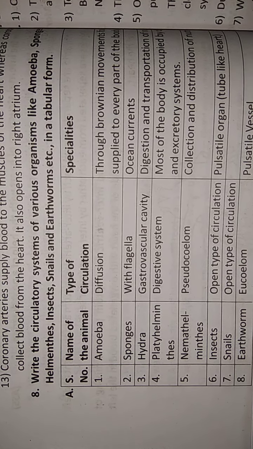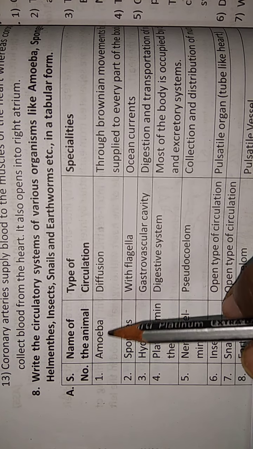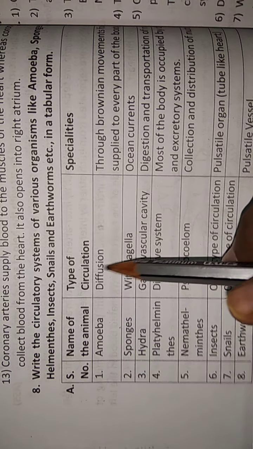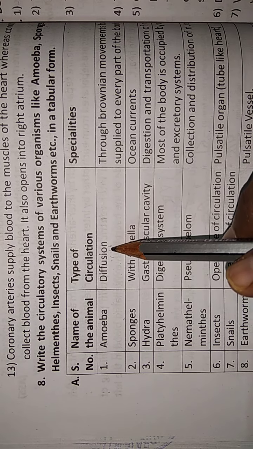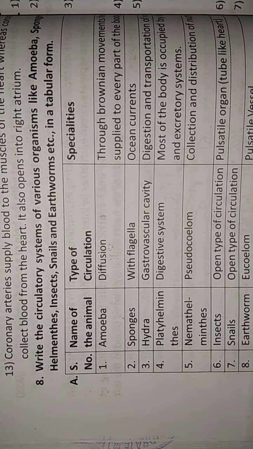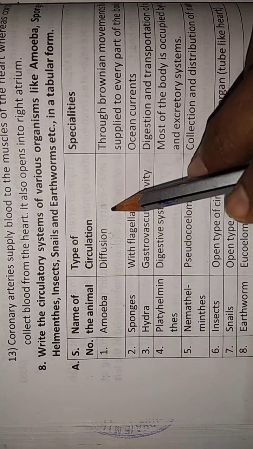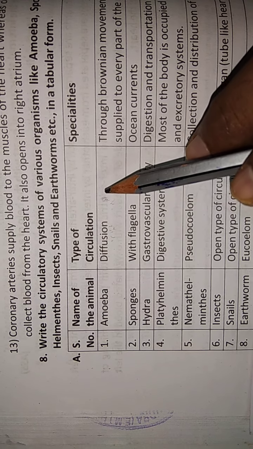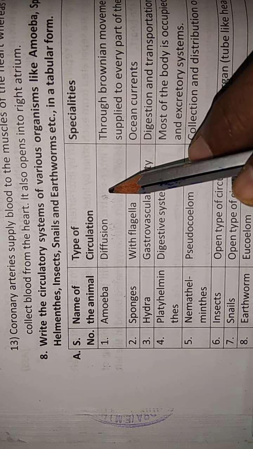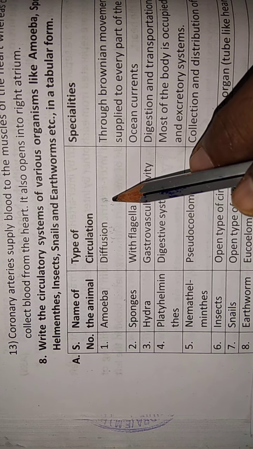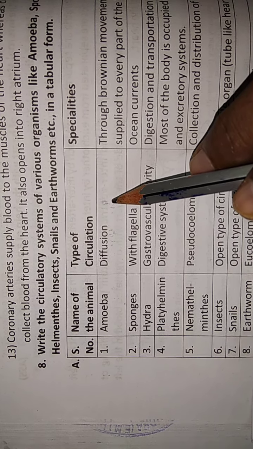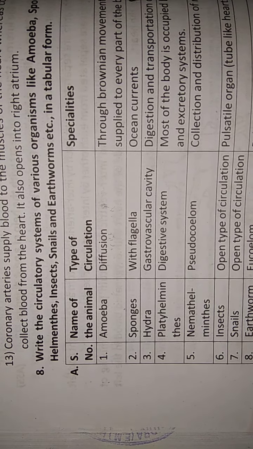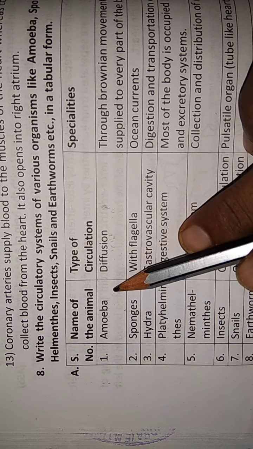First, take amoeba, a protozoan. The type of circulation here takes place through the diffusion process. You already learned that in diffusion, molecules move from high concentration to low concentration. Inside the cytoplasm, the food materials, oxygen, everything will be transported through diffusion. Brownian movements help supply them to every part of the body. The total body is made up of a single cell.